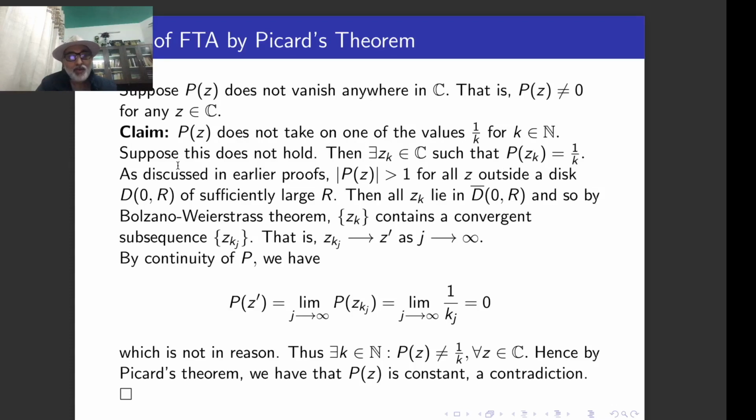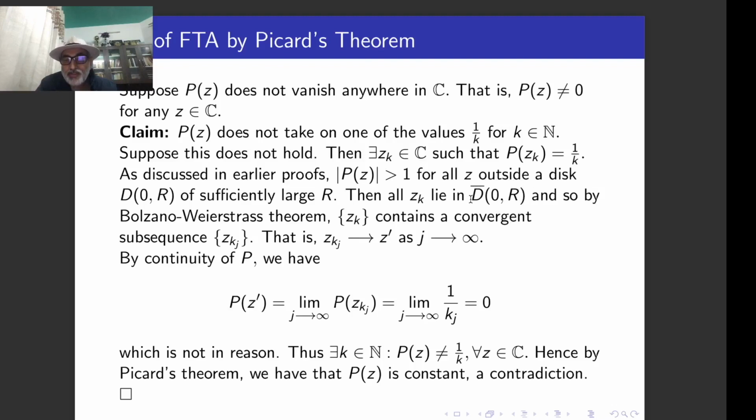Right? So we know that |P(z)| is greater than 1 outside a large disk, because basically |P(z)| is tending to infinity. So we can make it bigger than any given number outside a disk, because when we take R sufficiently large, P(z) becomes sufficiently large. So I can make it greater than 1. That's clear. Once I take this R sufficiently large, this becomes a large disk. If it becomes a large disk, then I can house all these points which I am able to find corresponding to this in this disk.